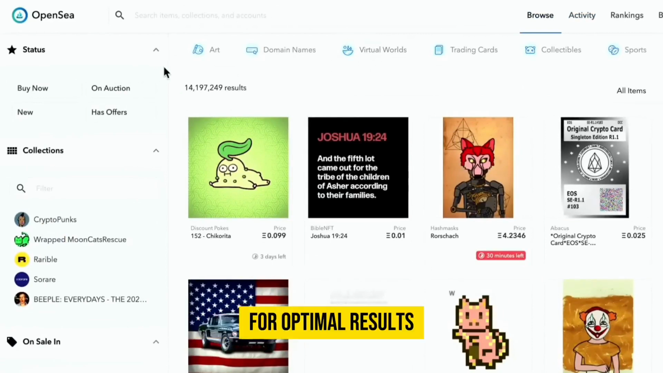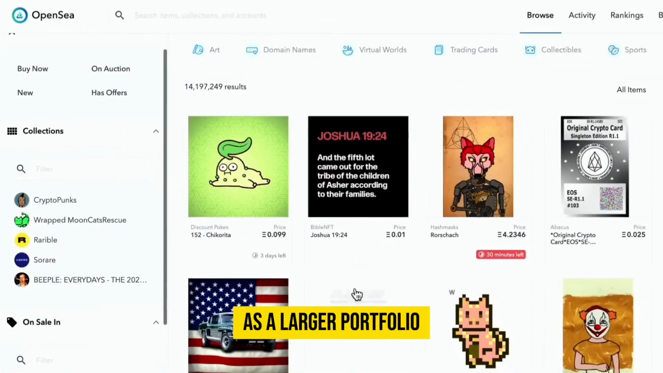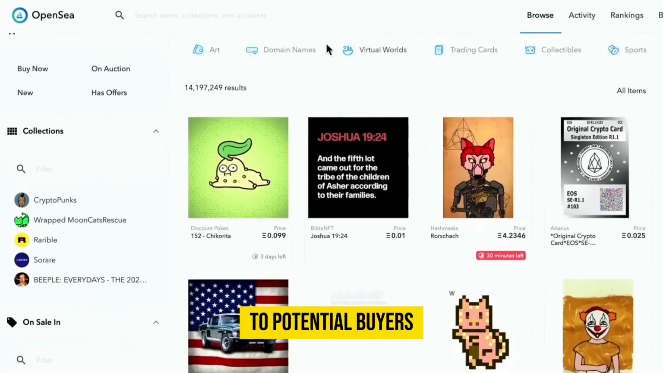For optimal results from NFT sales, it's beneficial to maintain a considerable collection of artworks, as a larger portfolio tends to appeal more to potential buyers.